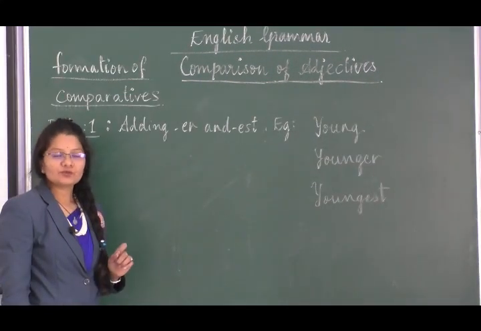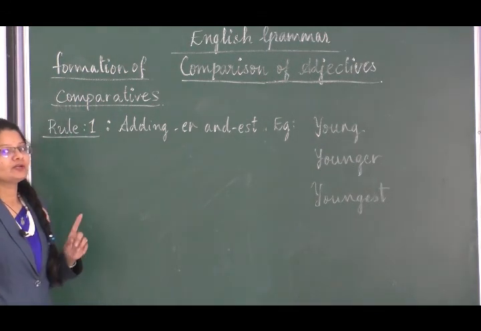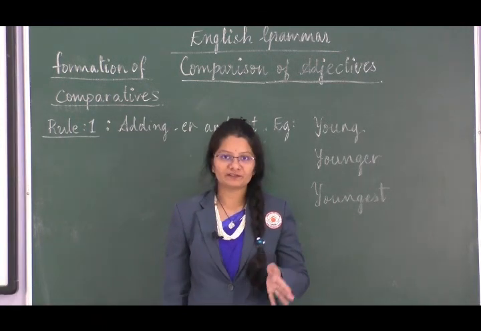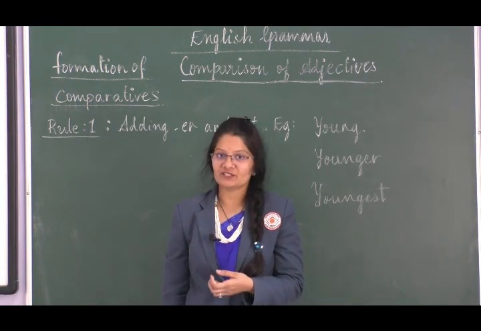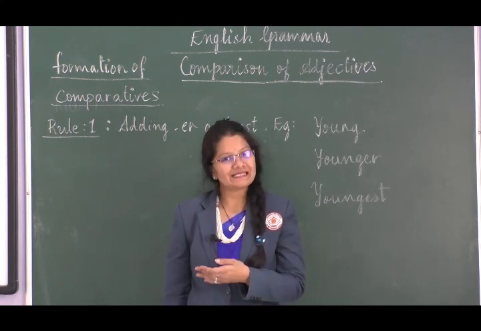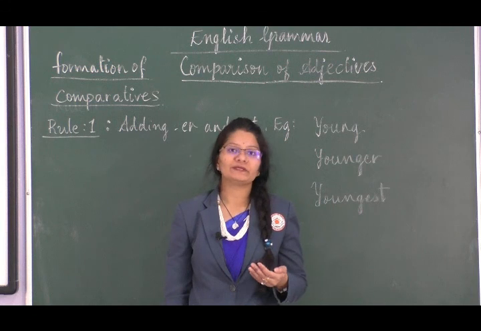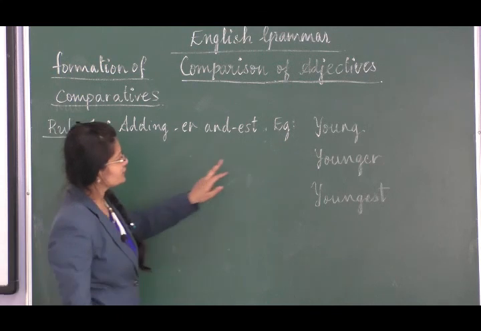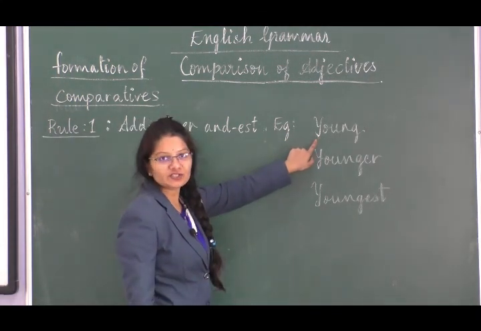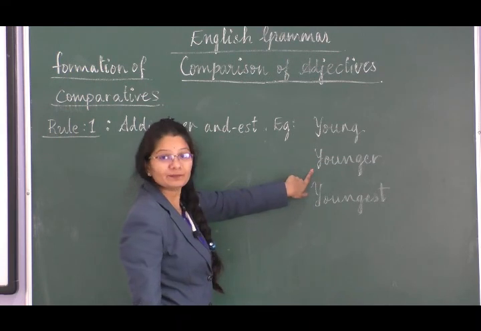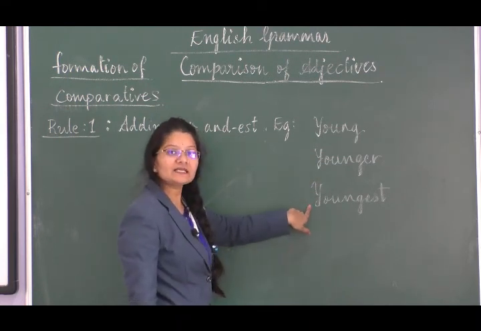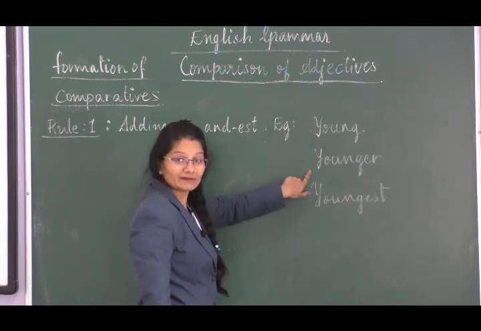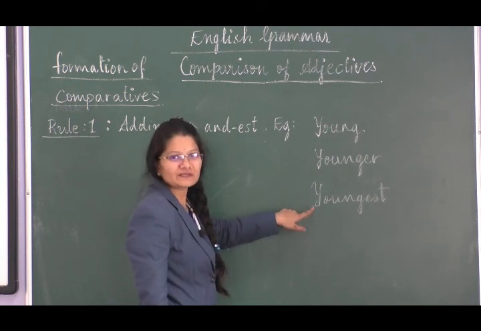So, let us begin. Students, the first rule goes like this. You will have to add ER at the end of the adjective to form a comparative degree, and add EST at the end of the adjective to form the superlative degree of comparison. Let us look at the example. Here, young is the adjective. So, younger is the comparative degree, youngest is the superlative degree. We now have formed the positive, comparative and the superlative degrees, right.